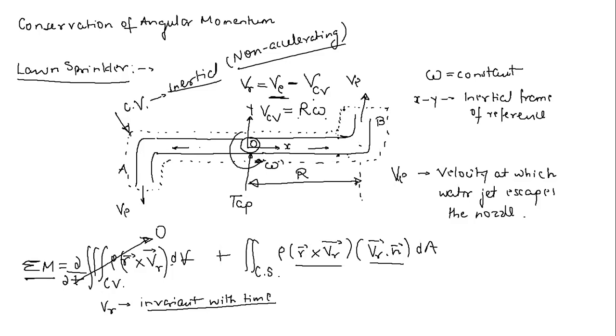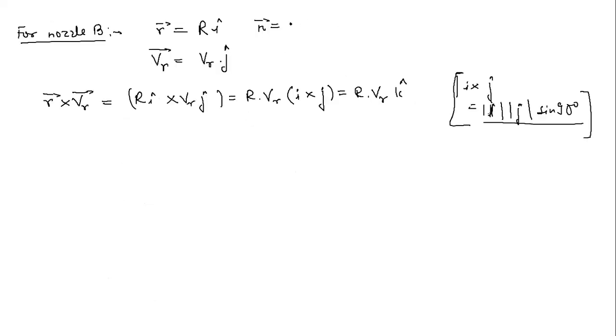So this is your control surface. At this point, just tell me what is the n vector? The n vector would be I cap at the point. No, see, the n vector is J cap, which is normal to the control surface. So the n vector is simply J cap.